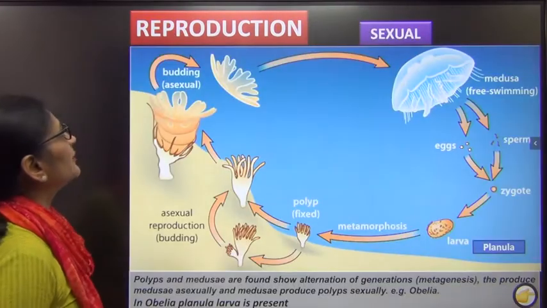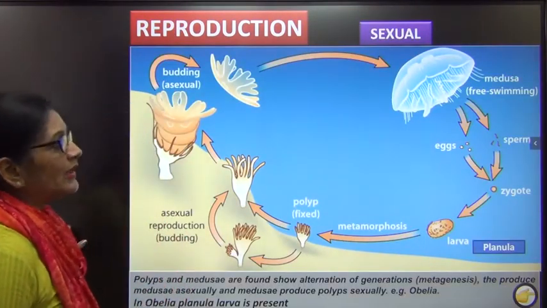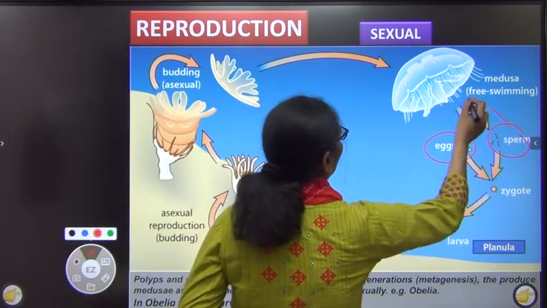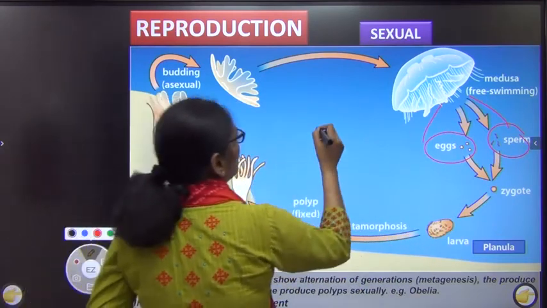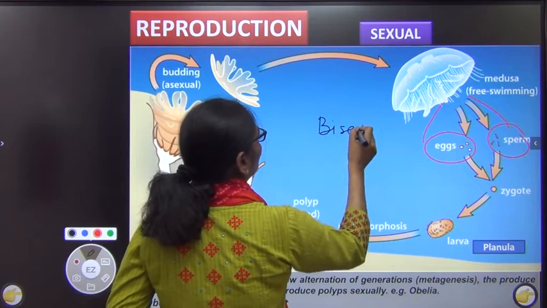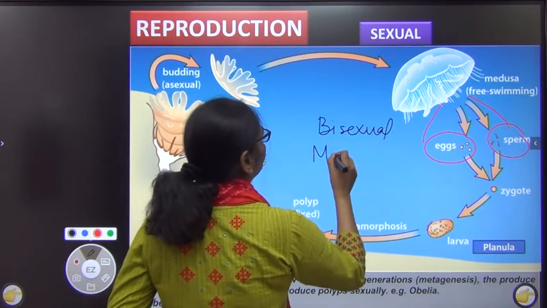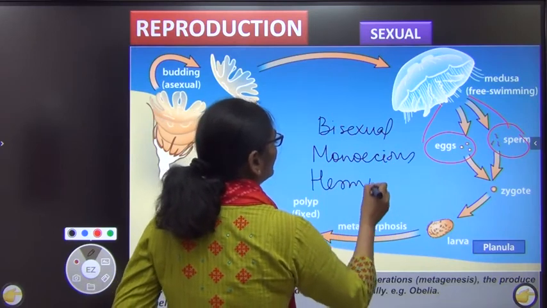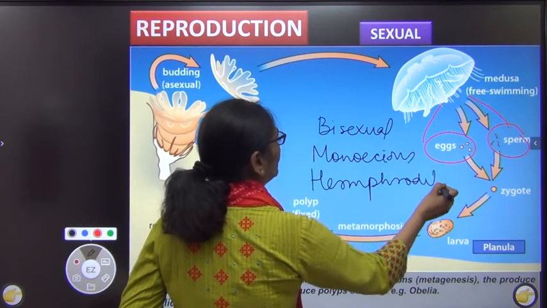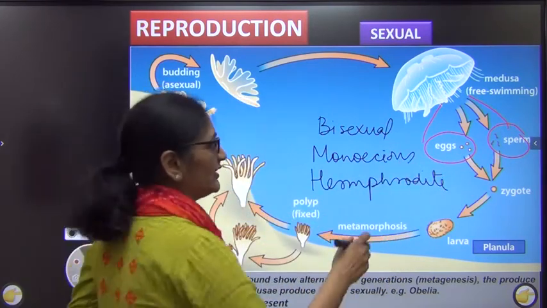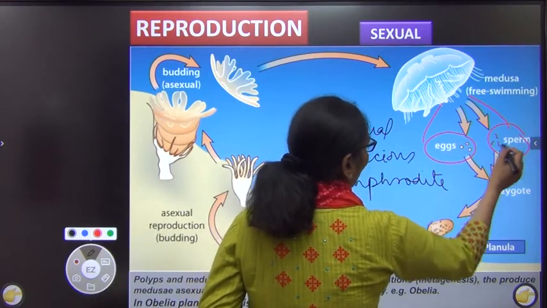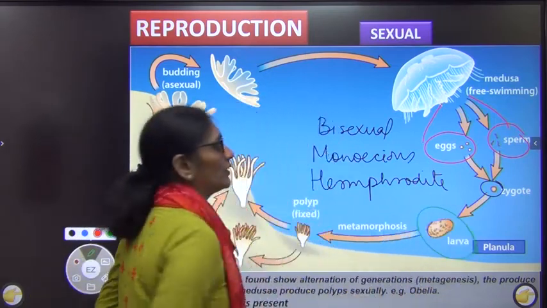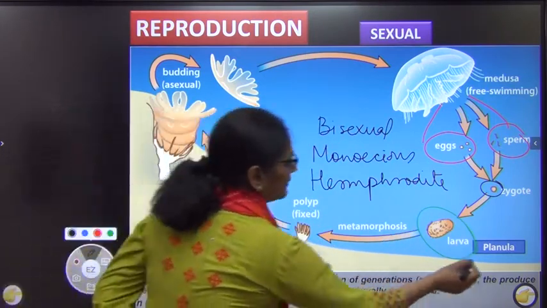Now let us come to sexual reproduction. I told you that they are hermaphrodite. That means the male and female gametes are formed in the same body. They are bisexual, also called monoecious, and we can also call them hermaphrodite, as we learnt in Porifera. But in Porifera the fertilization was internal. Here it is external. Both the egg and the sperm form the zygote. Like Porifera, they also have an intermediate stage called larva. One of the common larvae in them is the planula larva.